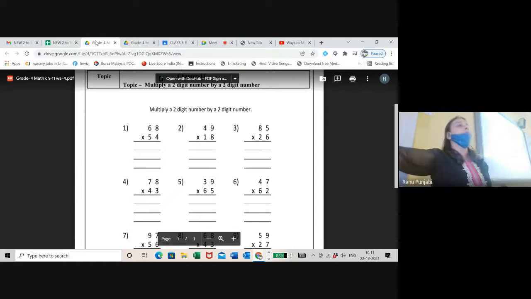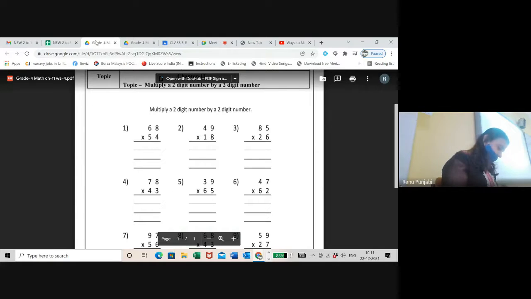Stand this side if they are looking at the board. Nishika, you go. Let me check. It is 6, right?